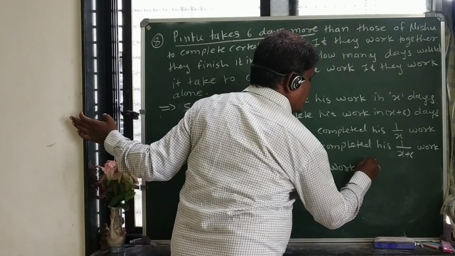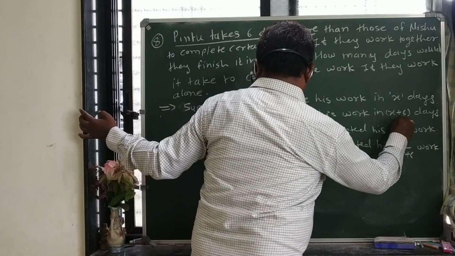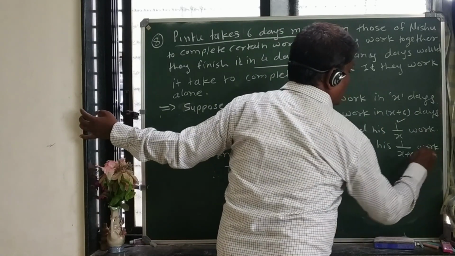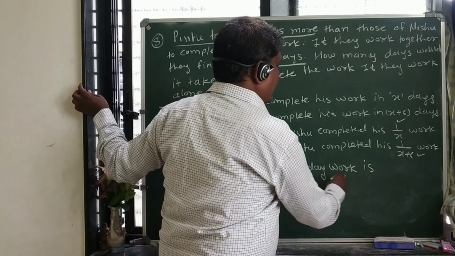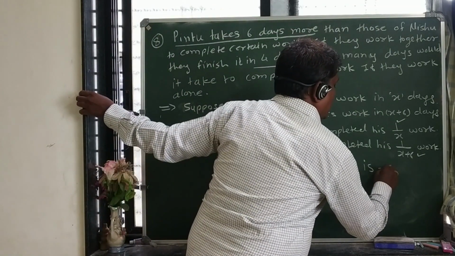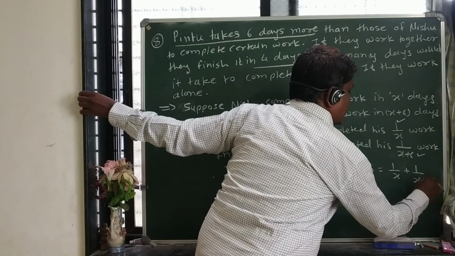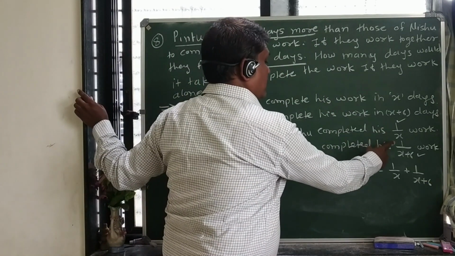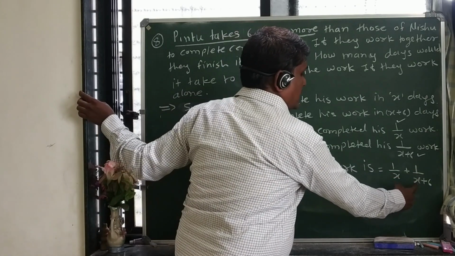Together, 1 day's work is: Nishu completes 1 upon x and Pintu completes 1 upon x plus 6. So together 1 day's work is 1 upon x plus 1 upon x plus 6.